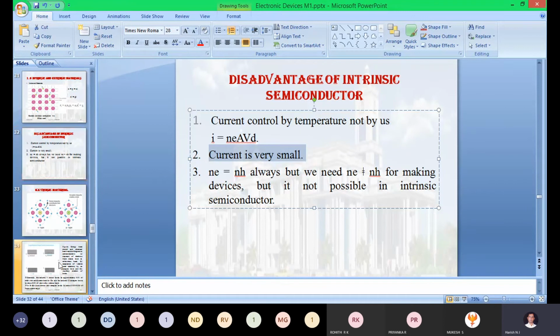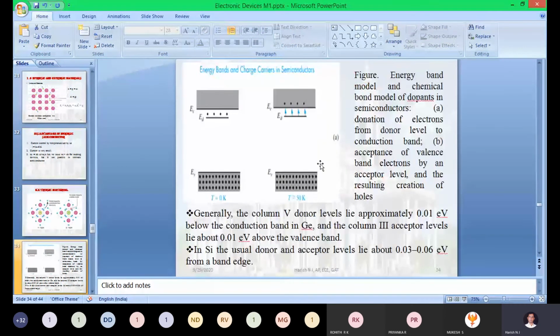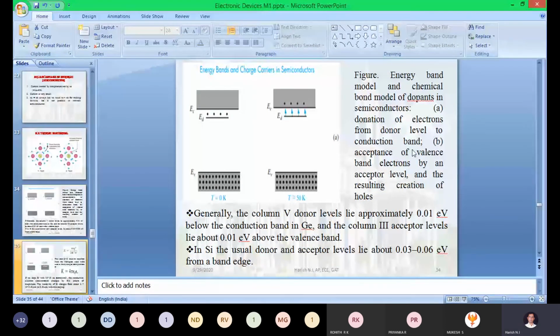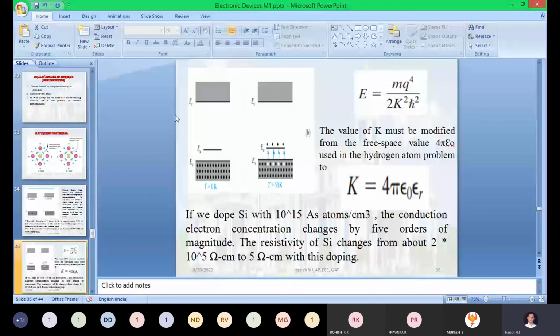Okay, so this diagram you already saw, correct? This is the energy band and charge carriers in a semiconductor when you are adding a pentavalent impurity. The same picture I am going to show here if you are adding a trivalent impurity, just check it out. In this way, we draw the energy band diagram. And I am writing one formula here: E equals m q to the power of 4 divided by 2 k squared h squared.